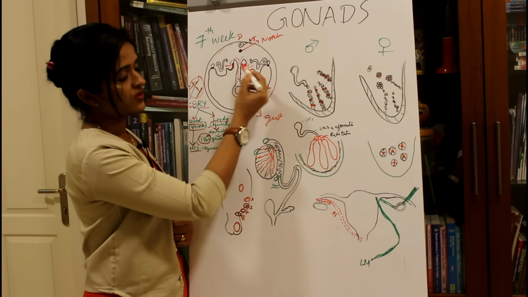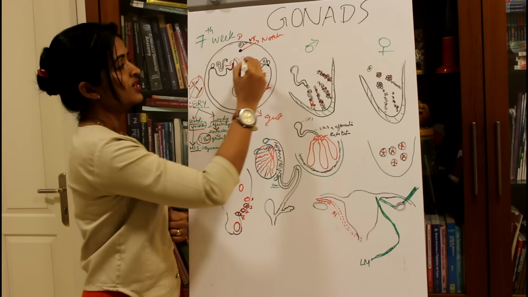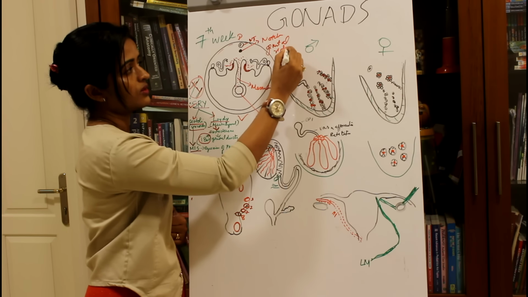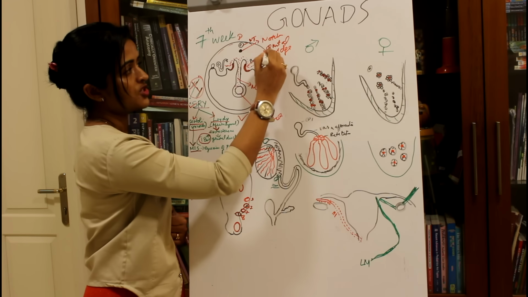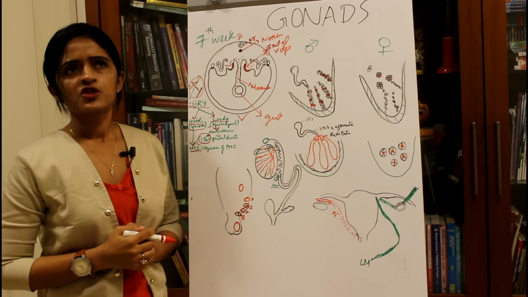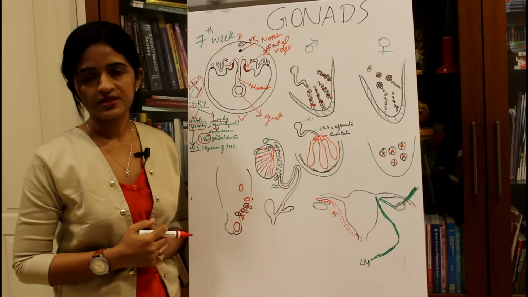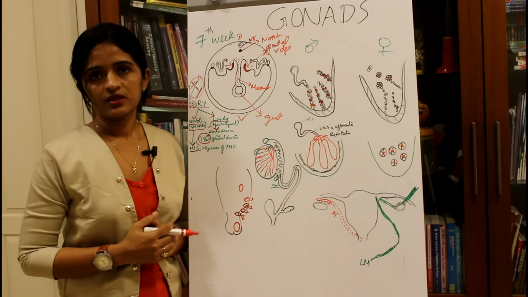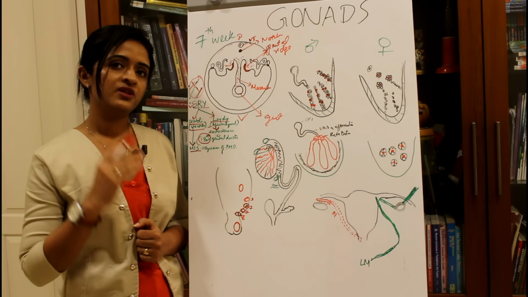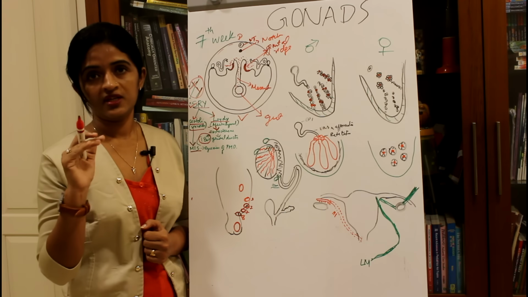This medial aspect of the mesonephric region will get thickened to form a ridge known as the genital ridge. And we can see the primordial germ cells. Again, there are many theories suggesting the origin of primordial germ cells. According to the mostly accepted theory, primordial germ cells are derived from epiblast. You remember the trilaminar germ disc where we had epiblast, hypoblast and the intervening mesoderm.